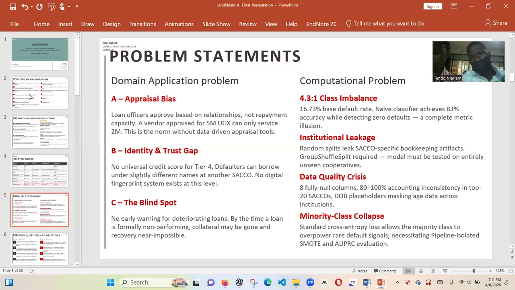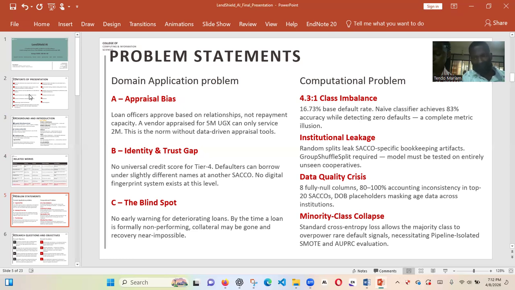So the computational problem: we have class imbalance, whereby the data is real-world data collected from over 60 cycles, 20,000 records. This data has the majority of the loans fully repaid, and a few which were defaulted. So that gives us a class imbalance in the target feature, the feature that we are trying to predict. The majority are the yes, and the no's are very few. So a model that is naively trained can have 83% accuracy while detecting zero defaults at all.